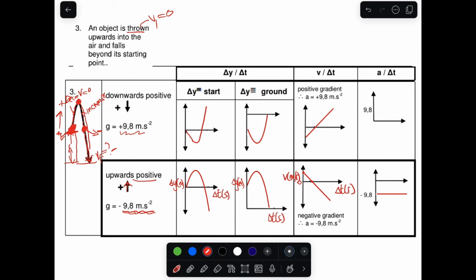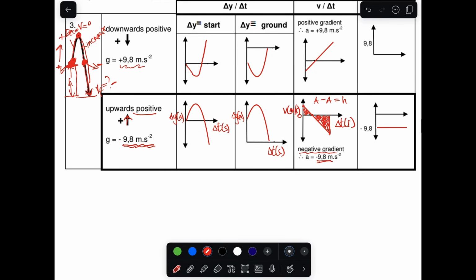The gradient here is a negative gradient. We know mathematically that when we have a straight line like that, our gradient is negative and it's 9.8, right? And if you look at this, we have two triangles, this triangle and the smaller triangle. If you subtract the areas, the area of the big triangle minus the area of the small triangle, it will give you the height of the cliff.